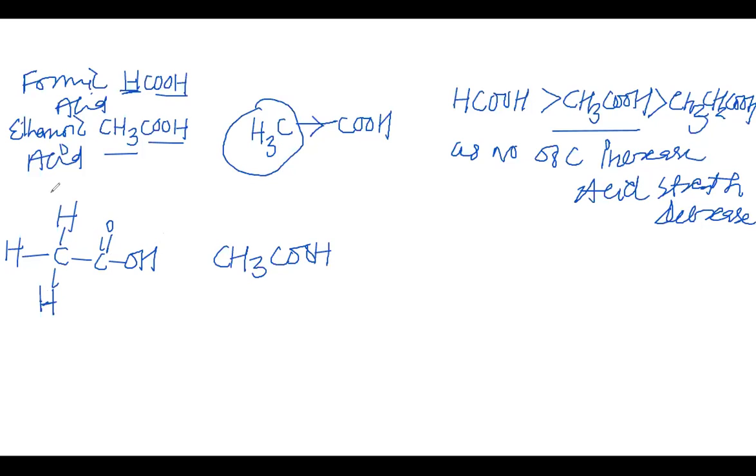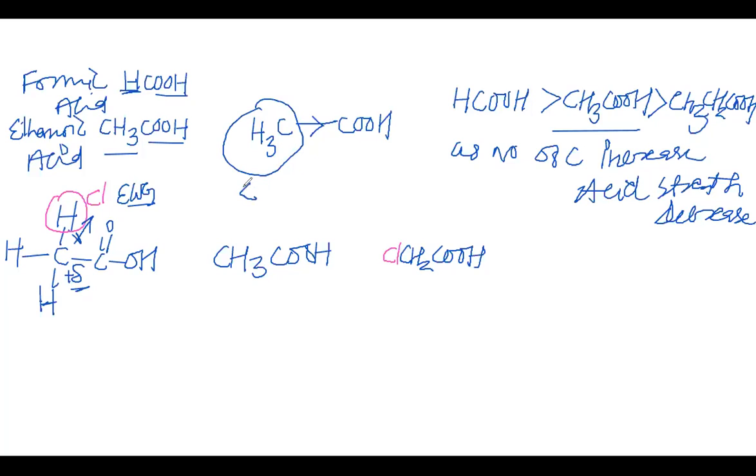So let's say this hydrogen is replaced with chlorine. So now the new compound that we have is ClCH2COOH. Now this chlorine is more electronegative than this carbon. So what happens? This chlorine will take the electron of this carbon towards it and make this carbon a little more electropositive. And this is how this is the electron withdrawing group.